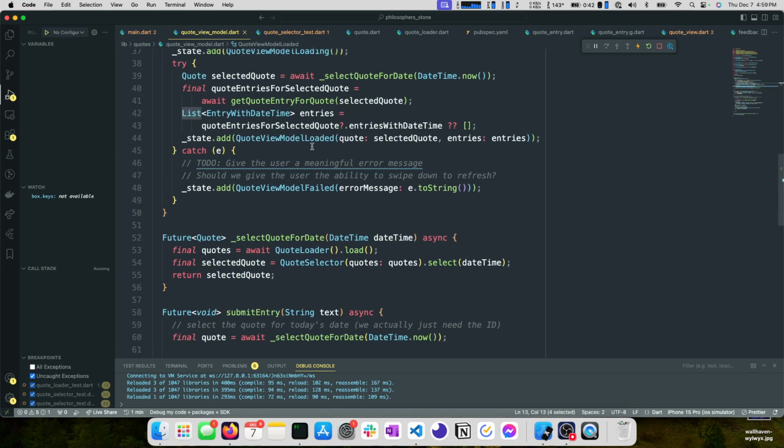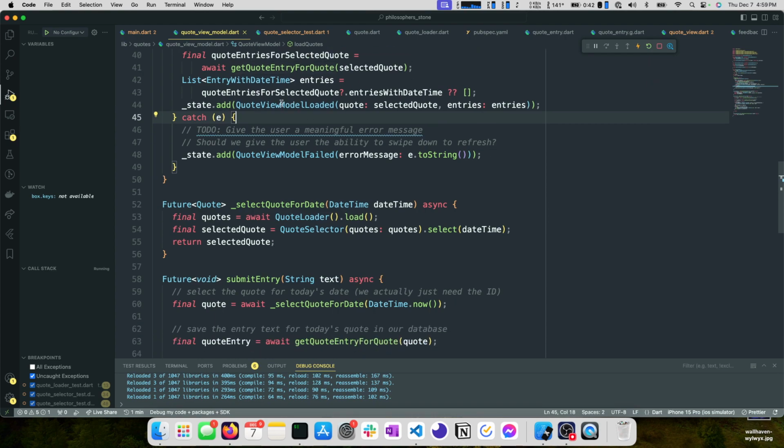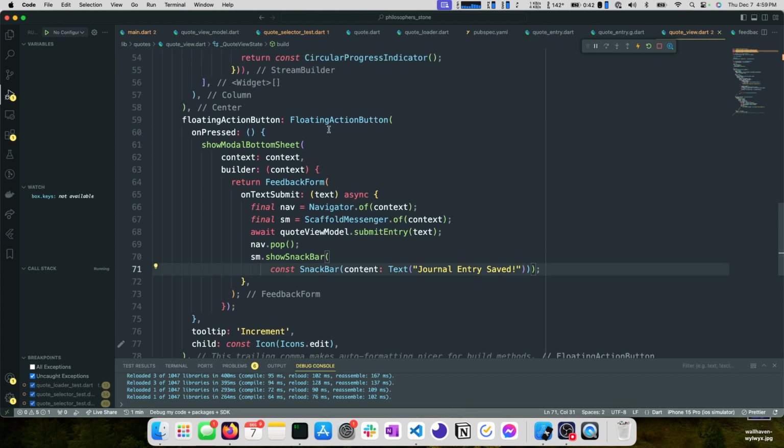Okay, that should be it. So now we are selecting any entries that match. We're adding this to the quote view model loaded, which is great. Now we need to do a couple different things. So let's do them one at a time. So if we go to our quote view model,